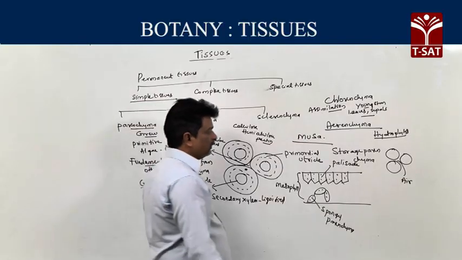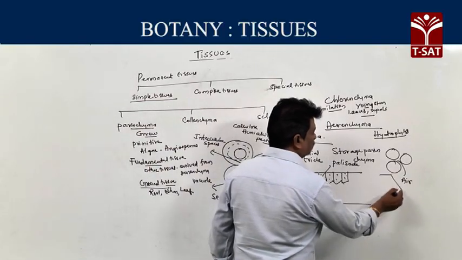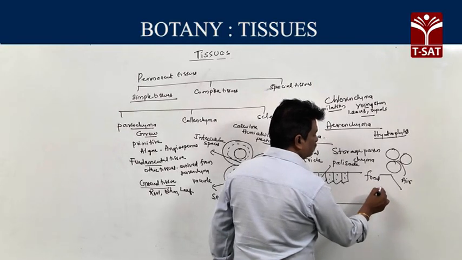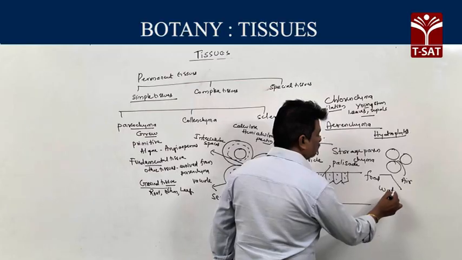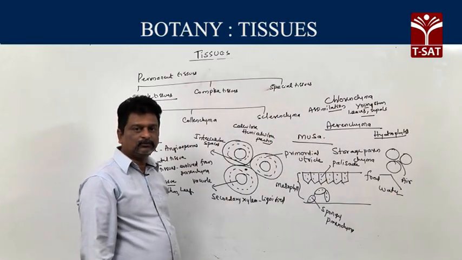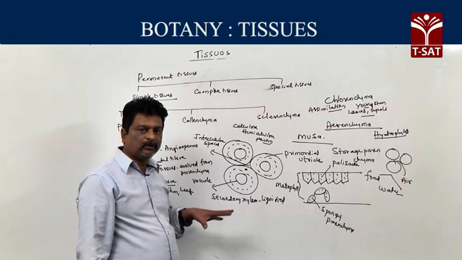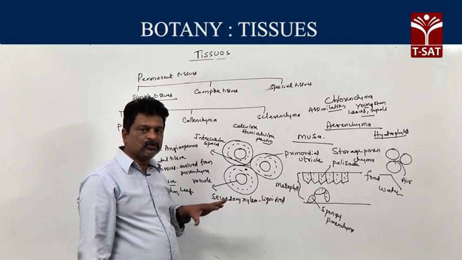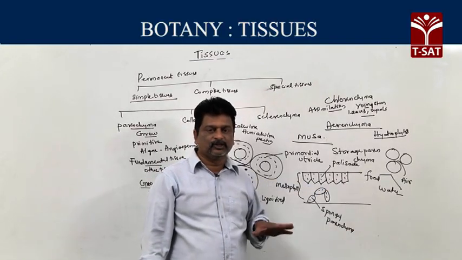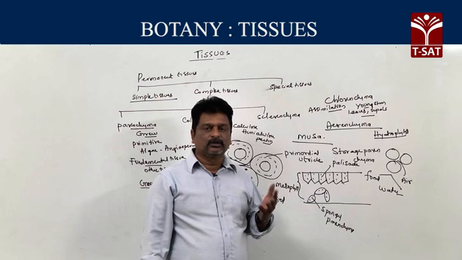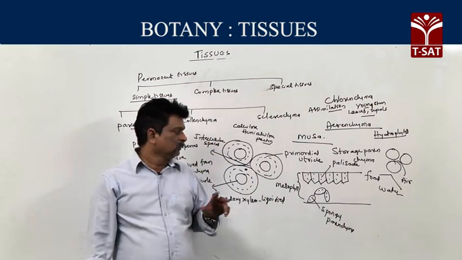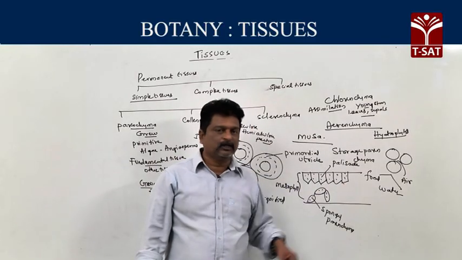And third one, storage parenchyma. Storage parenchyma, two types. One is food storage parenchyma and second one is water storage parenchyma. Food storage parenchyma, its main function is it stores food, and it is present in root tuber, stem tuber, or a fruit or a seed. Then water storage parenchyma.